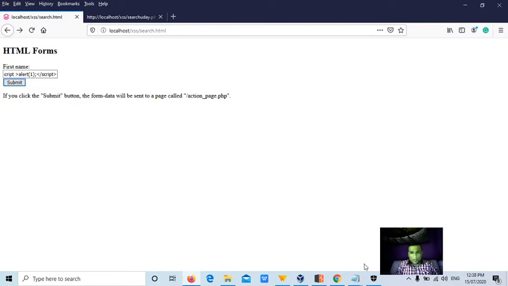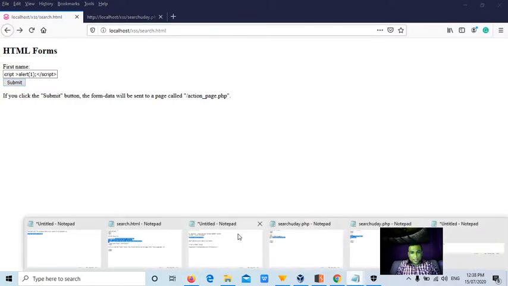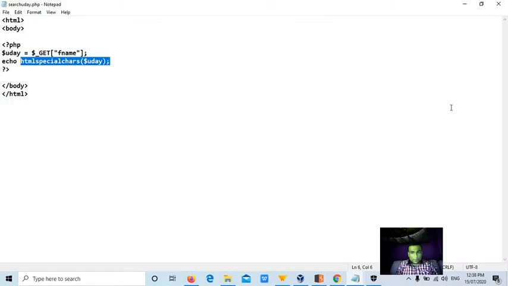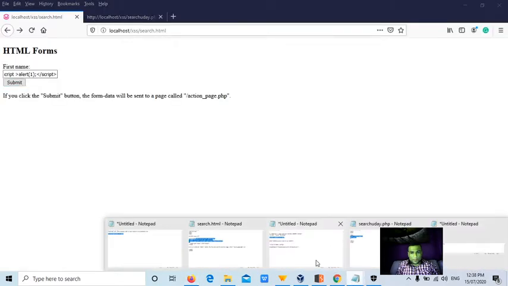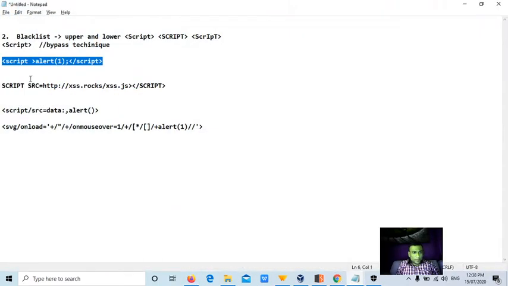Yes, now another way of bypass is, as you can see, script tags, he's searching for a particular angle bracket opening and closing of script. But here if you see, we didn't close this particular tag.